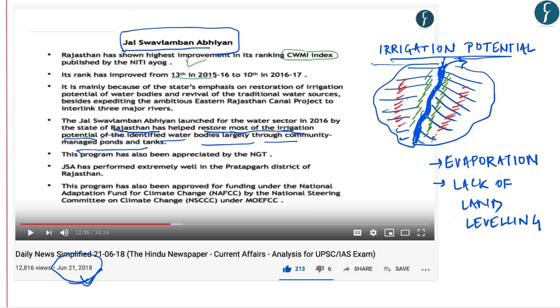Similarly, if there is a lot of evaporation from this canal, the water will dry out and it will not be available to the fields far off from the canal. So in this DNS, we discussed how the irrigation potential of Rajasthan's surface water is being enhanced.